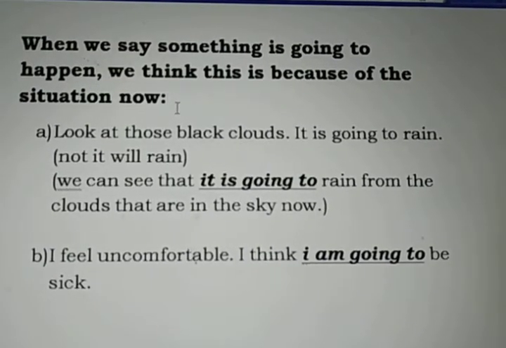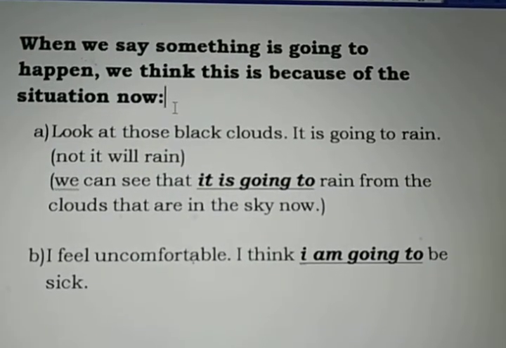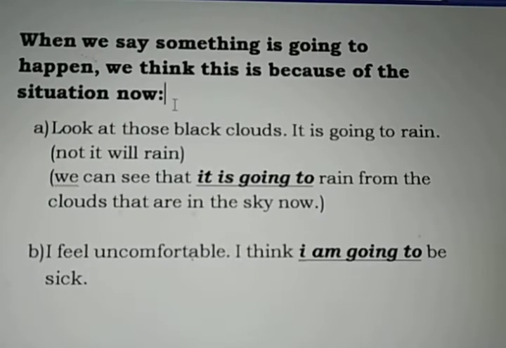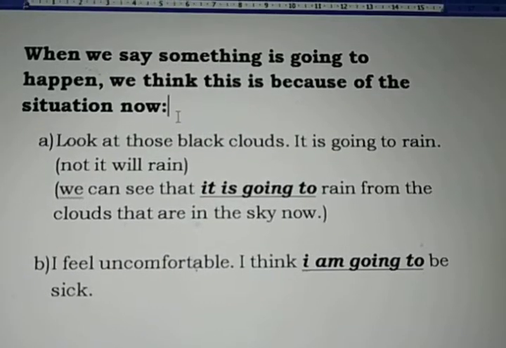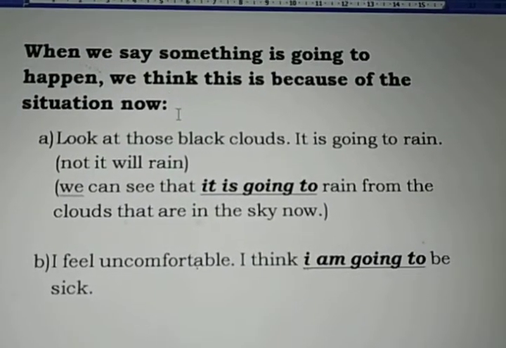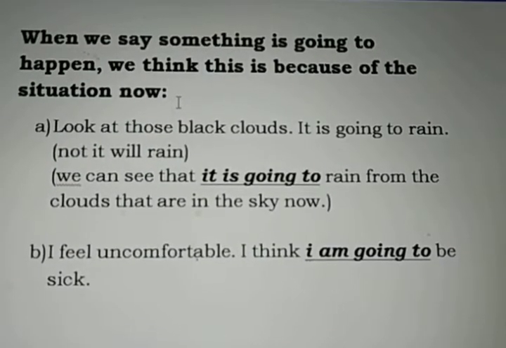Look at those black clouds. There are black clouds hovering in the sky. So look at those black clouds. It is going to rain. Not it will rain. Why? Because you see the present situation is like that. Because there are lots of black clouds in the sky and you assume, okay, it is going to rain. So there we use going to, not will.